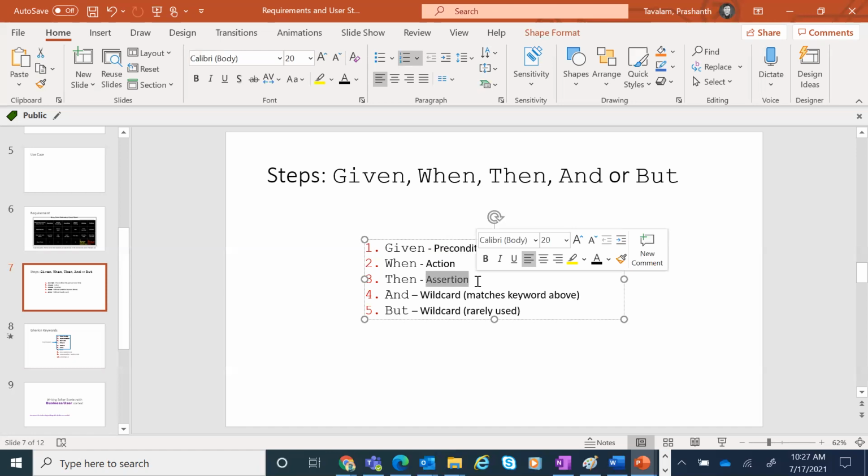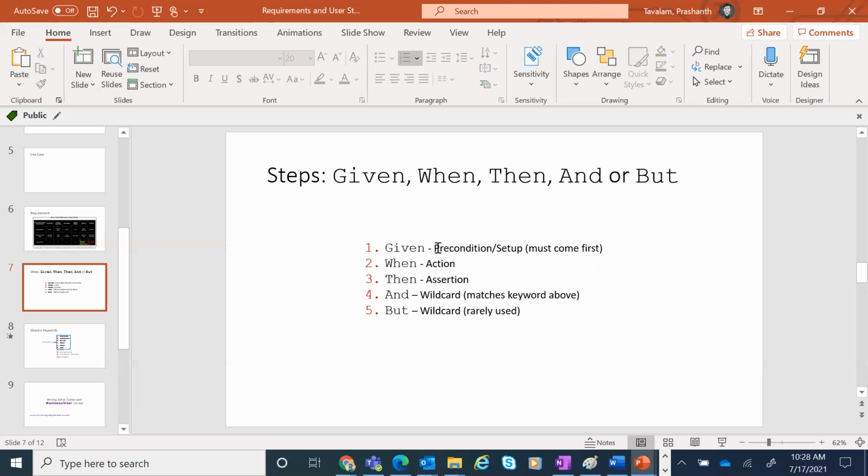Always remember, it works like Newton's third law: every action has an equal and opposite reaction. That means when a user interacts with the system, the system should also behave in a certain way. Every action by the user will have an equal reaction by the system. The system will also provide some sort of reaction. That is how you should imagine writing stories also. Given there is a certain precondition, when the action is done, then the system reacts in a certain way.